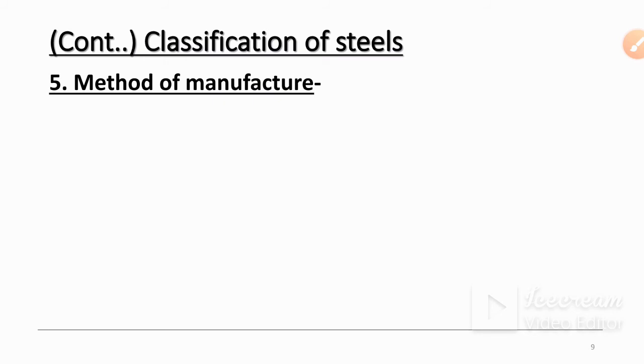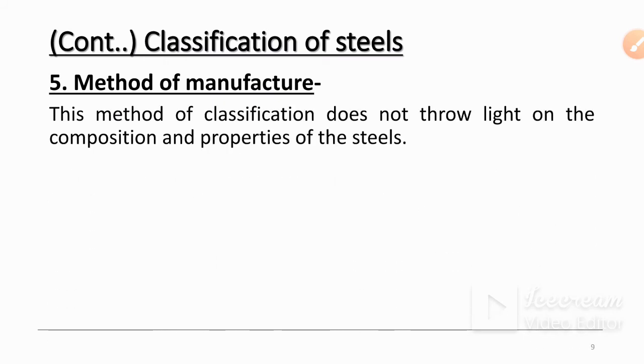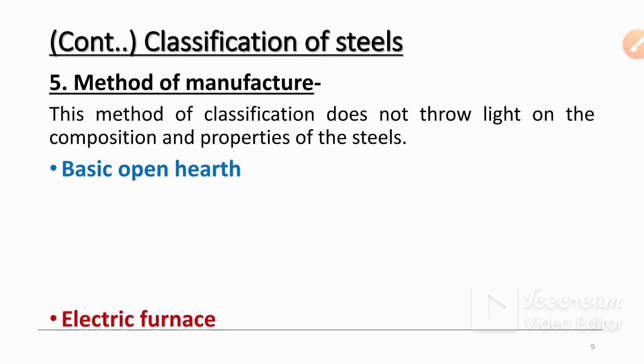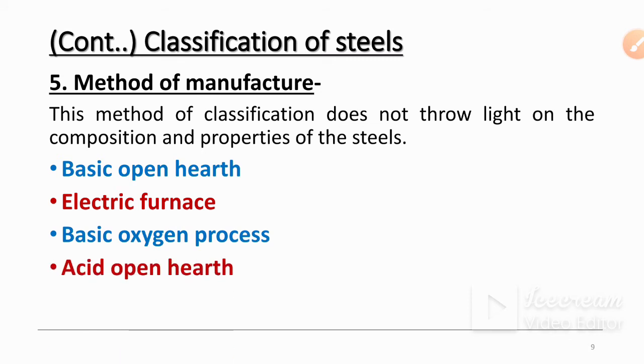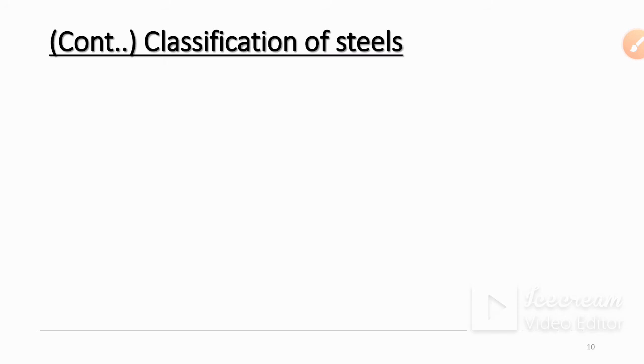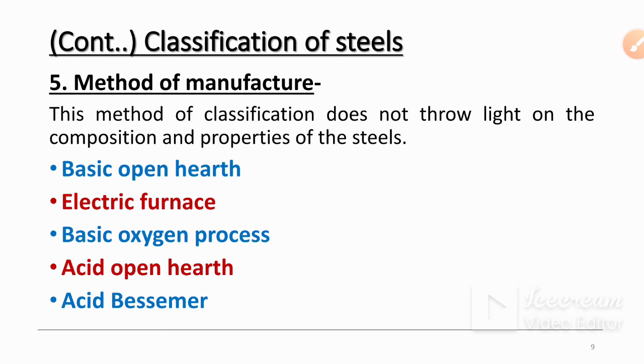So the next one is based on the method of manufacture. This classification does not throw any light on the composition and properties of the steel. So basic open hearth steels. Okay. Next, electric furnace steels. Then the basic oxygen process. Then acid open hearth. Then acid Bessemer. So these are the methods of manufacturing of steels. Based on this method, we can say basic open hearth steel, electric furnace steels.